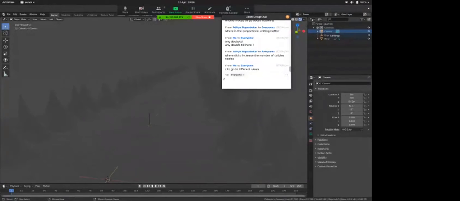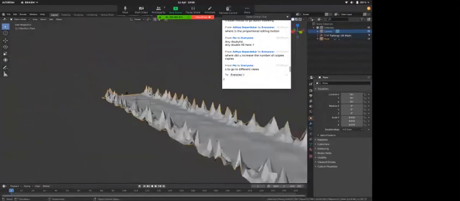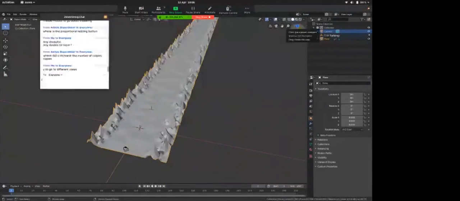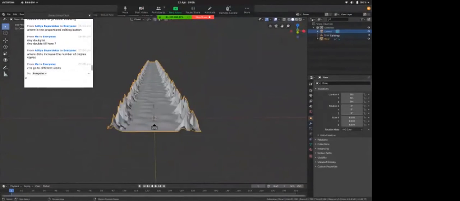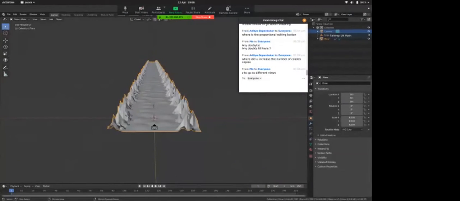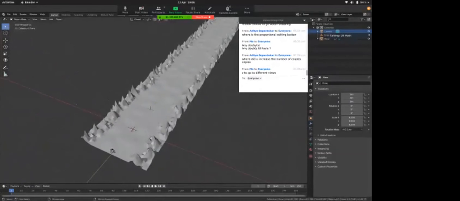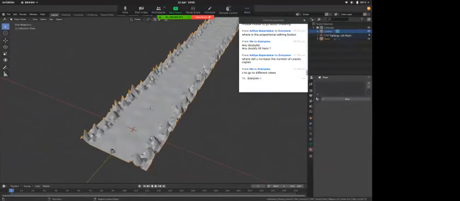I'll go to solid again because I need to see the shape of my objects. Now, our scene is pretty much complete. We have objects and we have our camera. What we need right now are lights and color for these surfaces. So how can we add colors? First of all, you need to select this plane, click on it, and go to this tab, materials, this ball kind of thing, and then click on new, so that I have a new material.